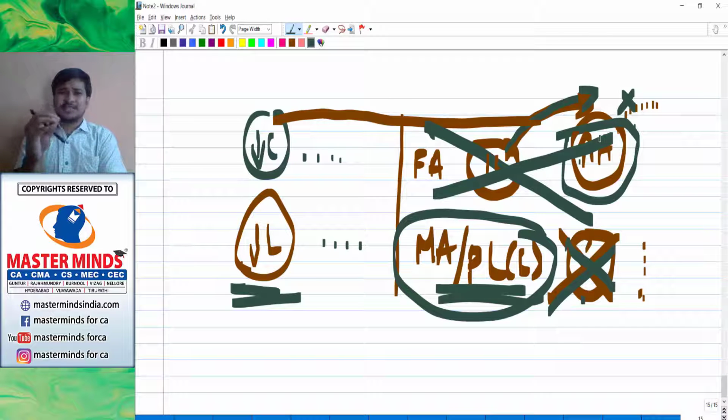Reasons for internal reconstruction. Number one, the company is incurring heavy losses. So now, what to do in order to make the parameters good? Take out the loss. If you have picked out the loss, then automatically it will become good. Then how will the loss be taken out?